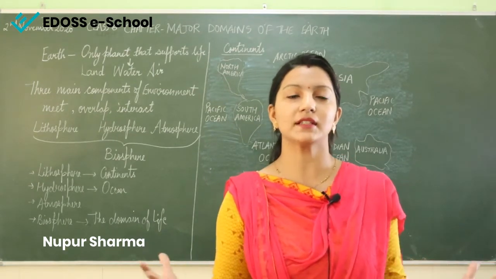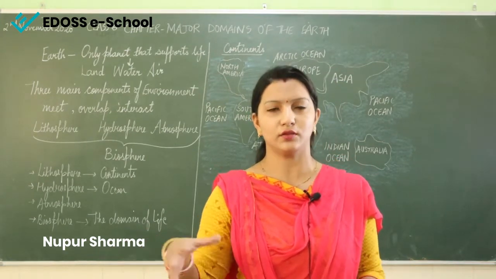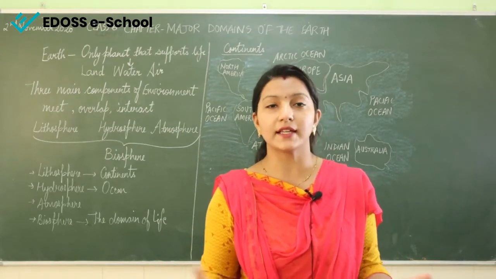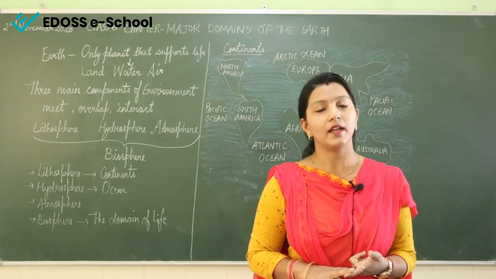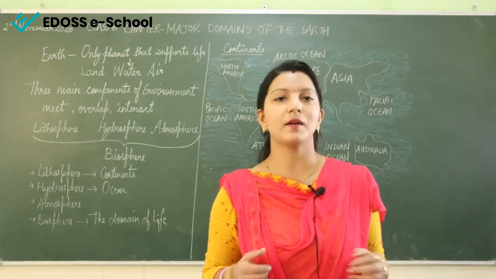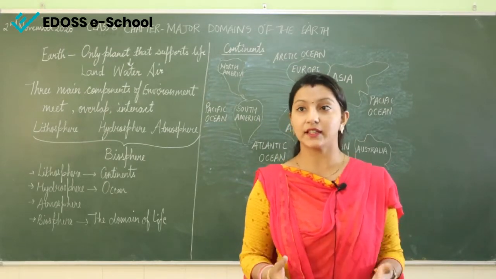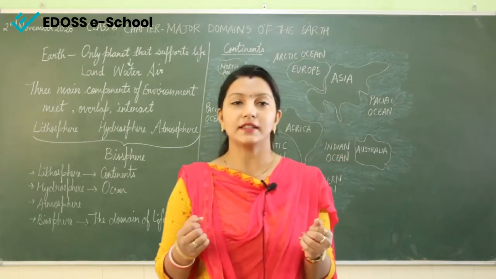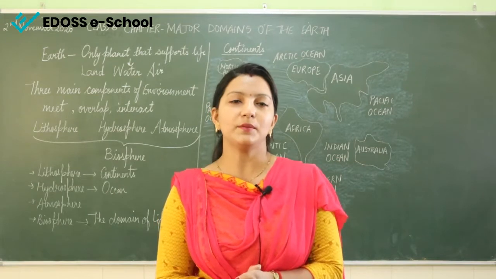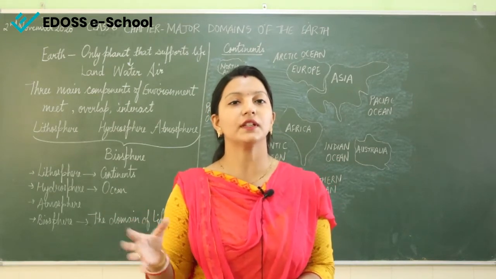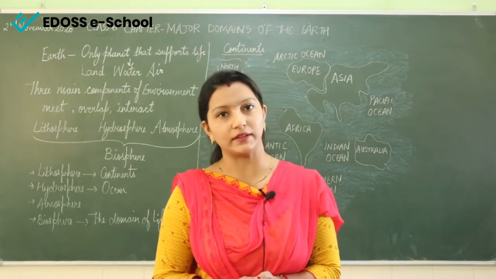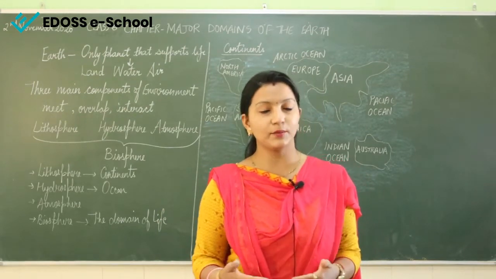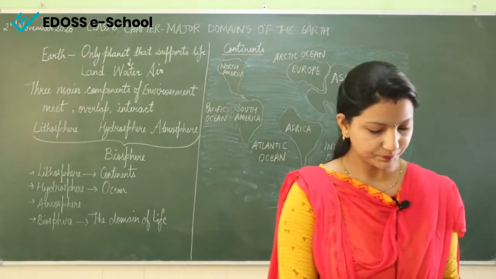When we say domains, we can say division of the Earth. Our complete Earth is divided into certain groups. We say land, water, air. Our Earth has land, water and air, and therefore life exists on our planet Earth. Earth is also known as the blue planet, because most of the surface of the Earth is covered with water, and that is why it is known as the blue planet. We'll study more about this further.